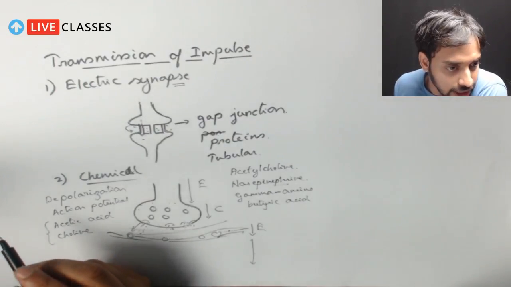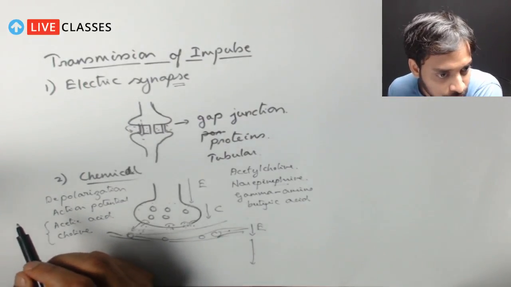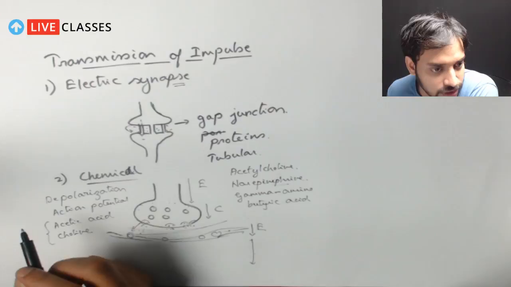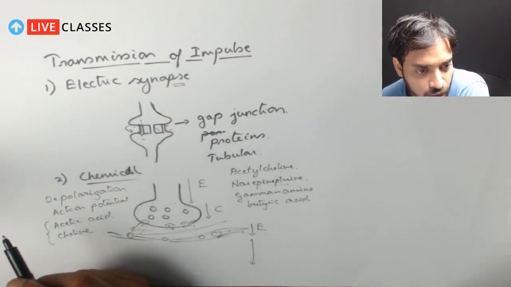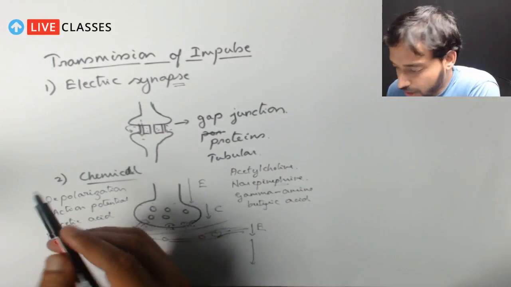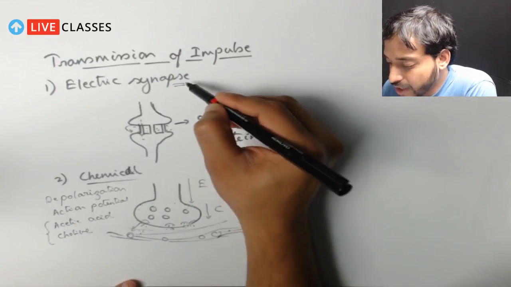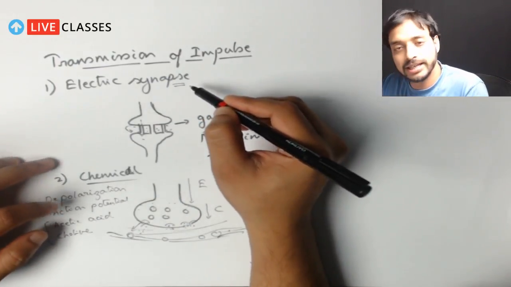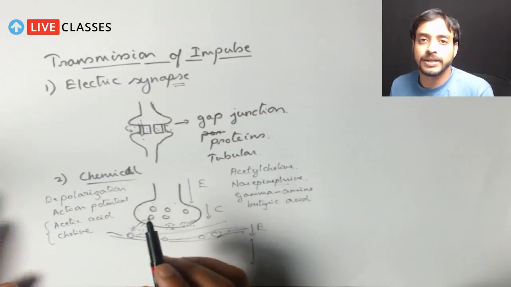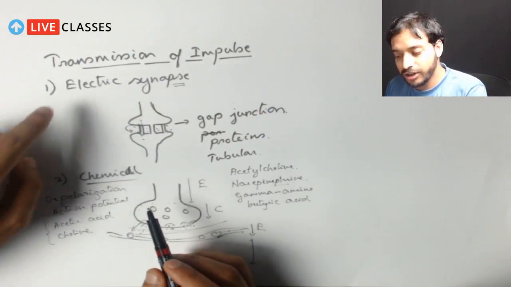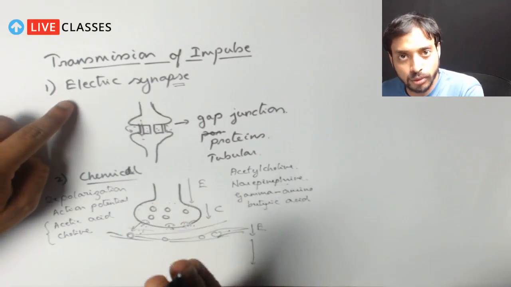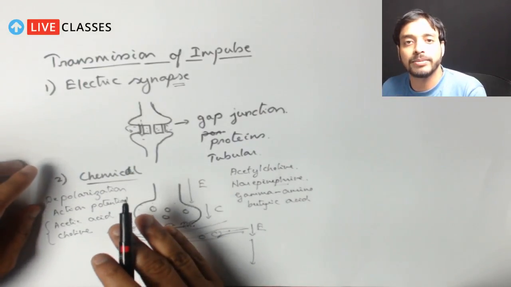Okay, so again we have a question. Prathamesh, you are asking what is the difference between electrical and chemical synapse? I think we have discussed it already, but I'll quickly highlight it. For the electrical synapse and the chemical synapse, the difference is the transmission. Here it is happening through electrical potential. Here it is happening through chemical potential.